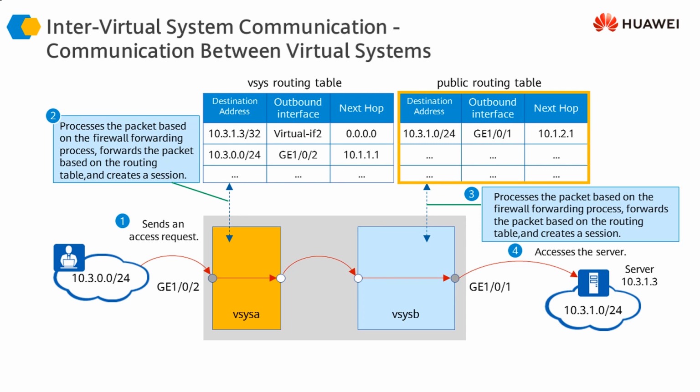In this case, the two virtual interfaces being used are virtual interface 1 and virtual interface 2 on VSys A and VSys B respectively. So this is how traffic is exchanged between two virtual systems, or one virtual system and one public system. This was a more detailed understanding of how virtual systems work. In the next video, we are going to look at the configuration and deployment of virtual systems and some of their practical scenarios or case studies, and how we can implement those in a real life environment.